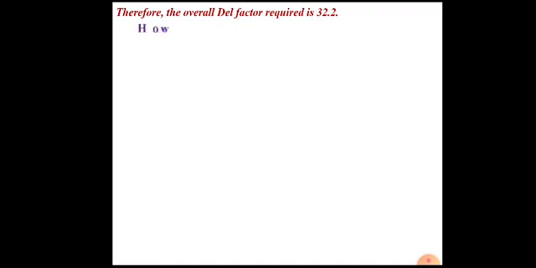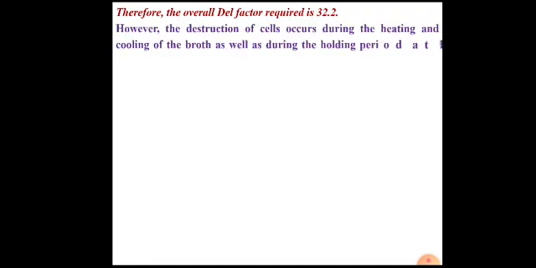So the overall Del factor is 32.2, but we need to consider one thing here: the sterilization cycle consists of heating, holding and cooling, and this means that the destruction of microorganisms occurs at the heating as well as the cooling period. Therefore, we need to consider the contribution made by the heating period and cooling period, not only the holding period.